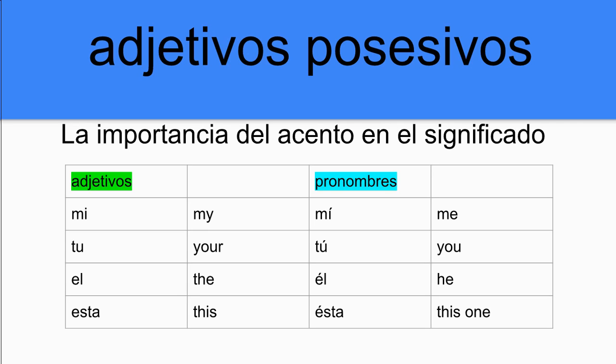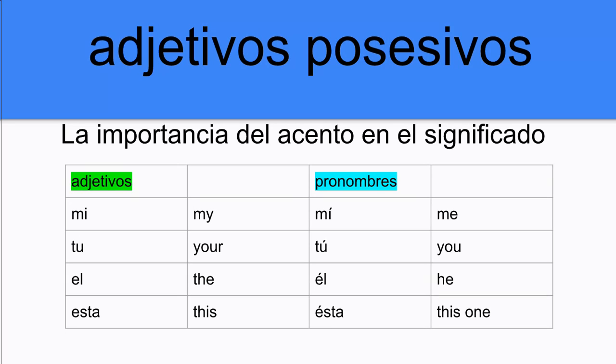Really quickly, the importance of the accent mark, la importancia del acento en el significado. In the left column under the green, you can see these are adjectives. Okay, these are words that are going to modify a noun. While in the right columns, in the blue, we can see that these are pronouns. These are actual people or things, right? These represent people and things. And so on the left column, all of these things in the green that you see are actually going to need a noun to be complete.